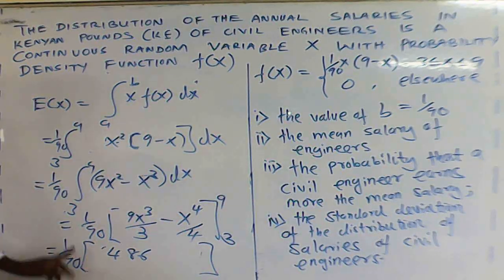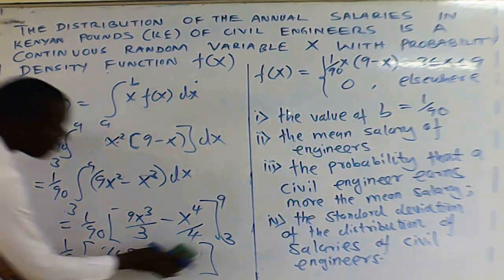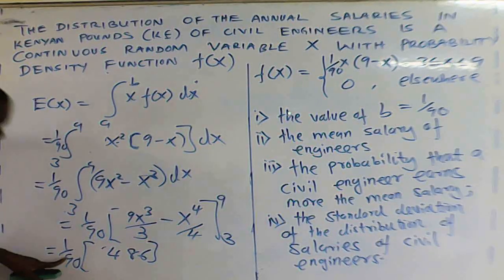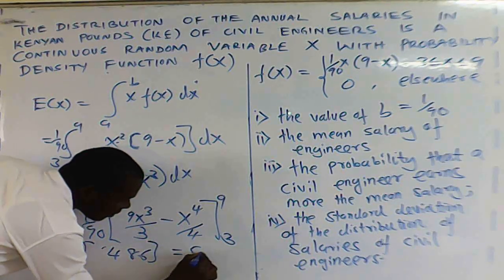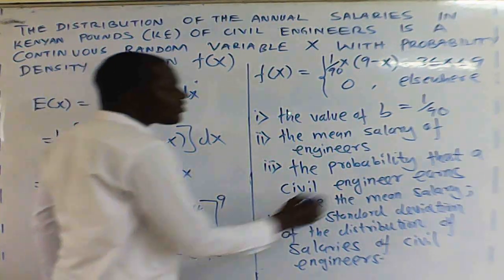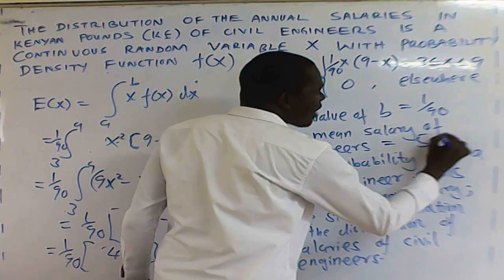So 486 times 1 over 90, what do you get to be the mean? 486 times 1 over 90, which is outside the bracket, what do you get? 5.4. So it means the mean is 5.4.